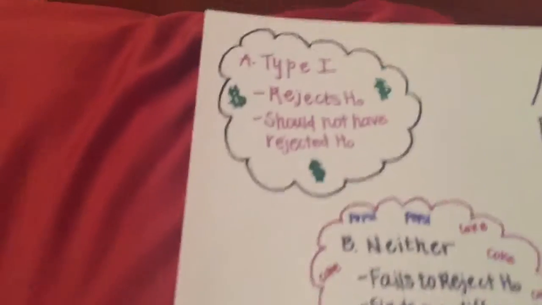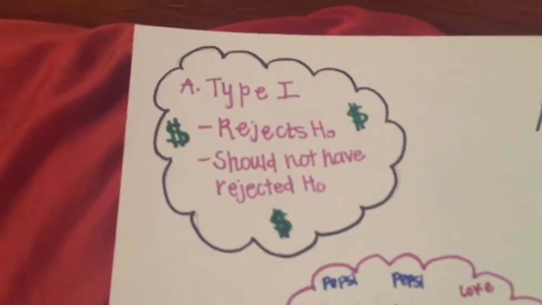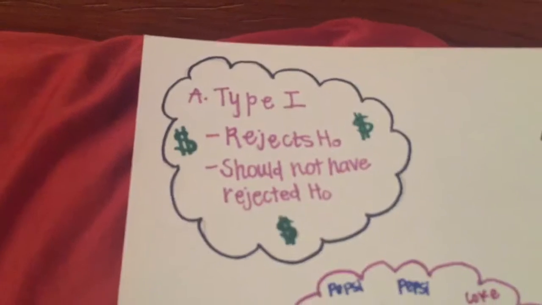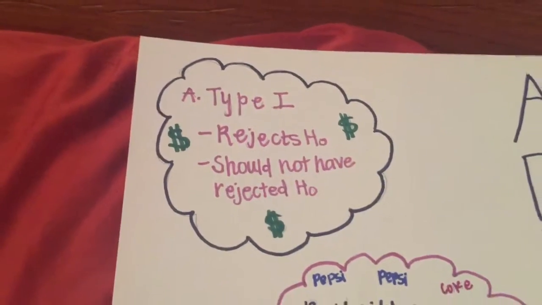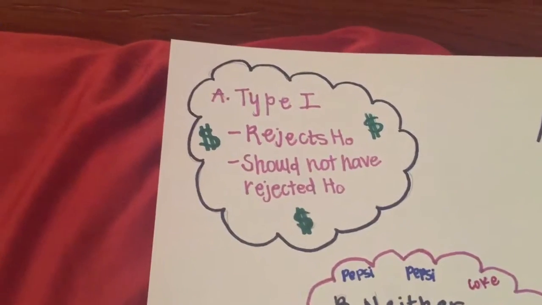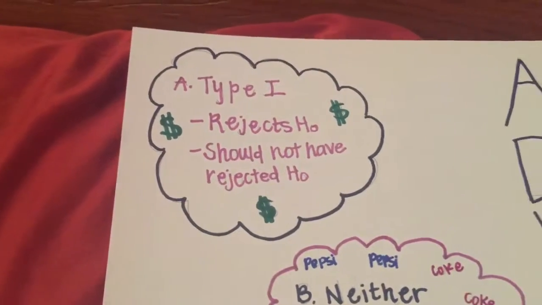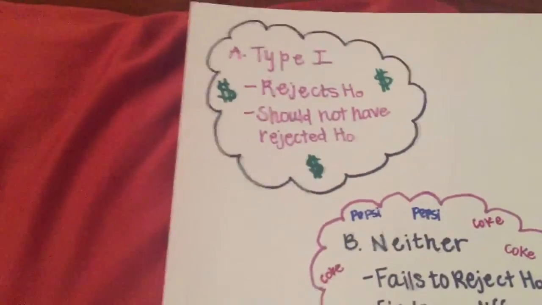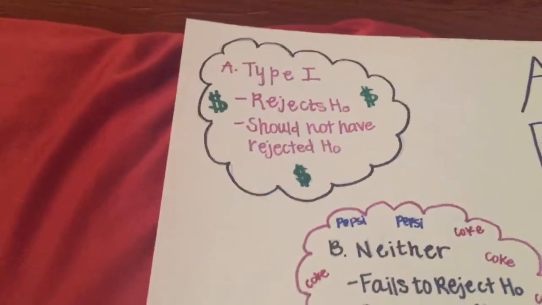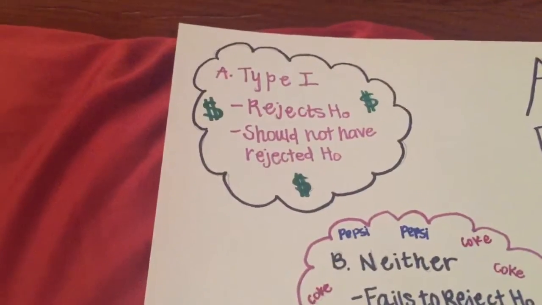So for this one, I said that it was a type 1 error because they rejected the null hypothesis when they should not have rejected. They should have failed to reject it because their Ha said that p was greater than 0.3 when it was really less than 0.3, and so they should have failed to reject it.